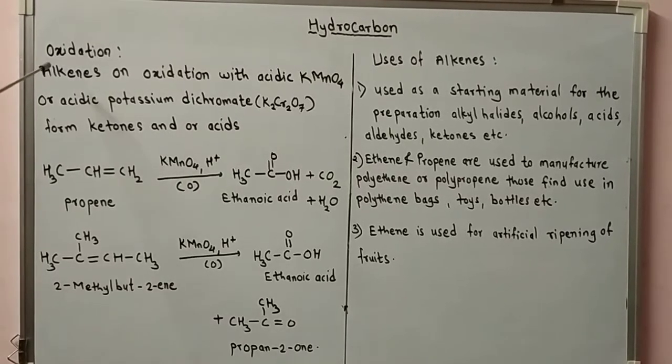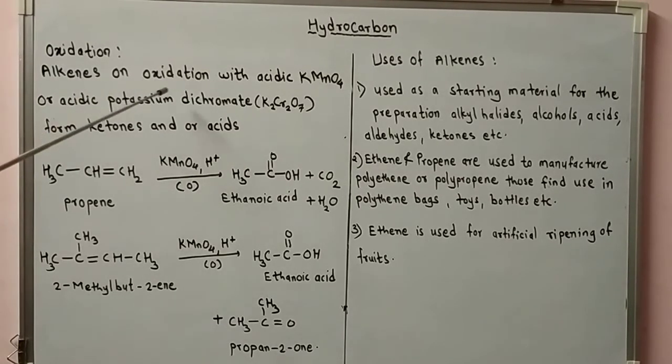Oxidation reaction of alkenes: on oxidation with acidic potassium permanganate, KMnO4, or acidic potassium dichromate, K2Cr2O7, alkenes form ketones and/or acids.